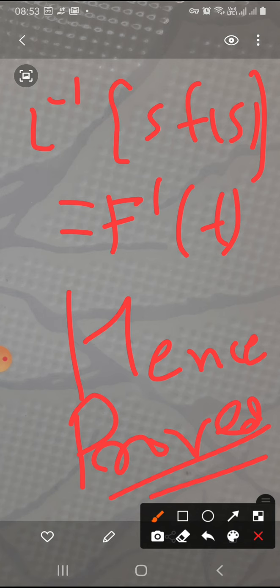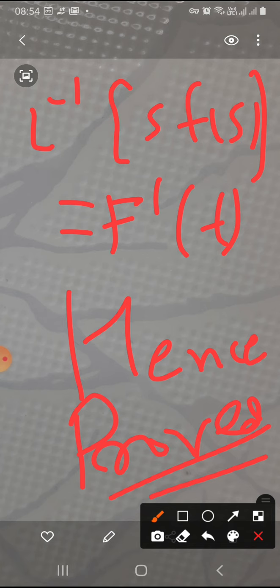So, under these two conditions, first condition is inverse Laplace transform of F(s) is equal to f(t), and second condition is f(0) is equal to 0. Under these two conditions, we can prove the inverse Laplace transform of sF(s) is equal to f'(t).